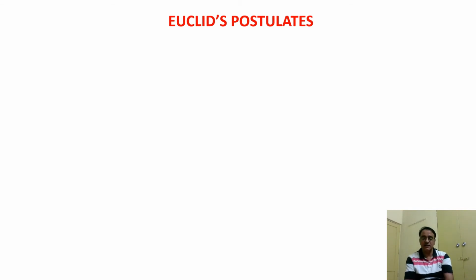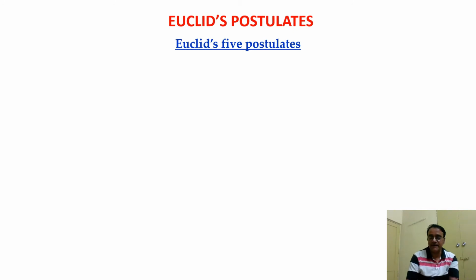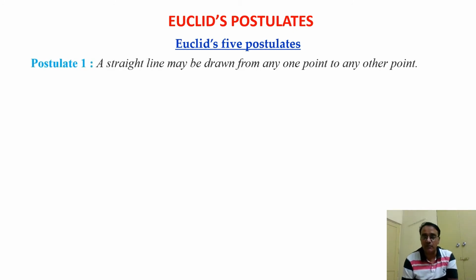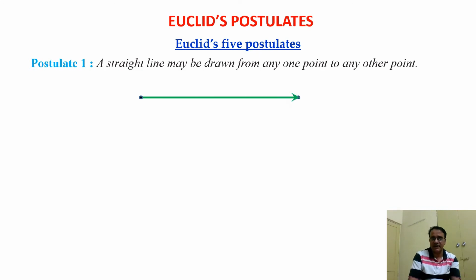Euclid's postulates. Under Euclid's postulates, we are going to study 5 postulates. Okay. So postulate number 1: a straight line may be drawn from any one point to any other point. Okay. Suppose 2 points are there. These 2 points are there. So we can draw a line from one point to another. Like this. Okay. Next.